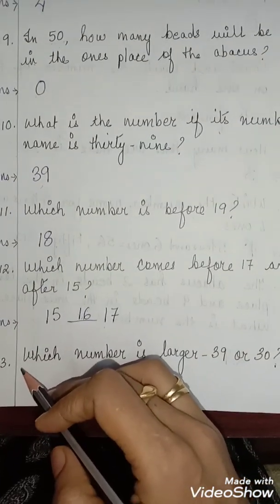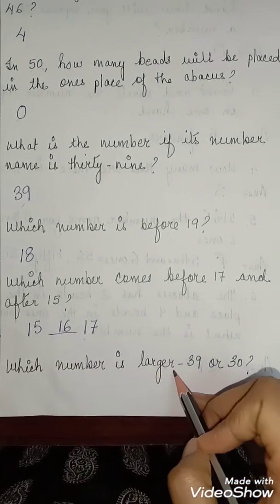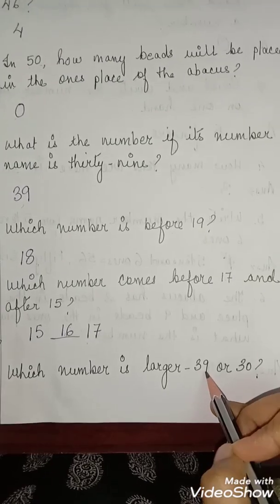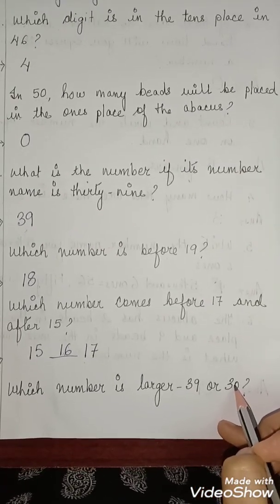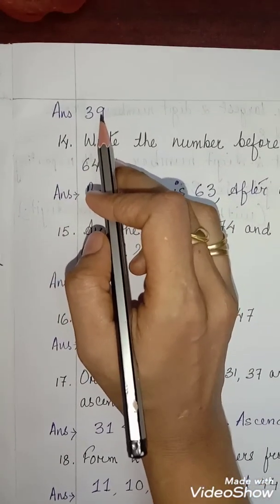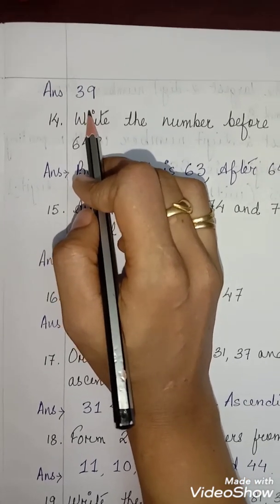Next, question number 13. Which number is larger, 39 or 30? This is a comparison. Tell me, children. Yes, the answer is 39. So 39 is larger than 30.